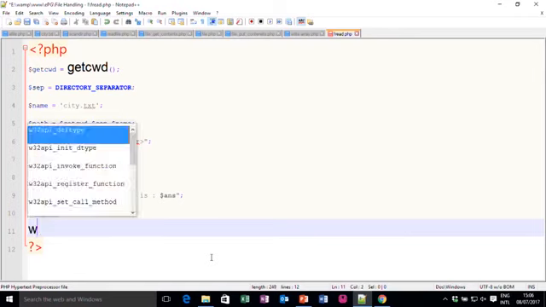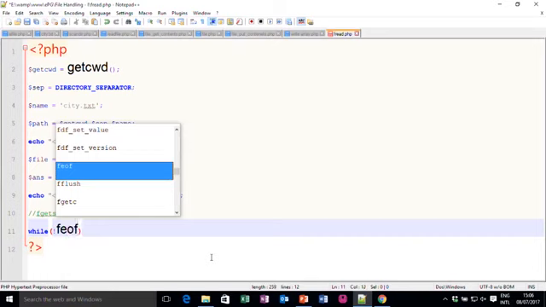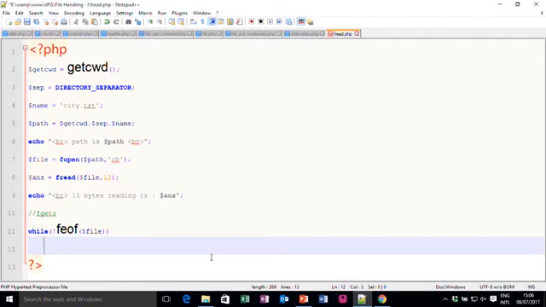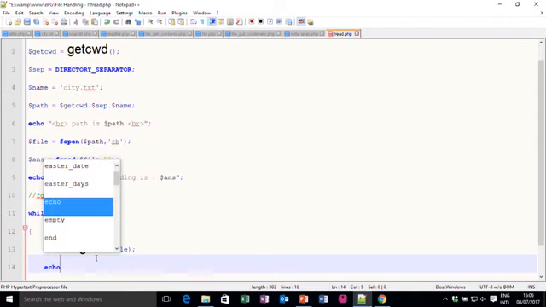So, it will read line by line. I have to write while, because my file is open, not end of file of $file. What it should do, up to not end of file, I can say $line is equal to fgets of $file, and I want to display each line.